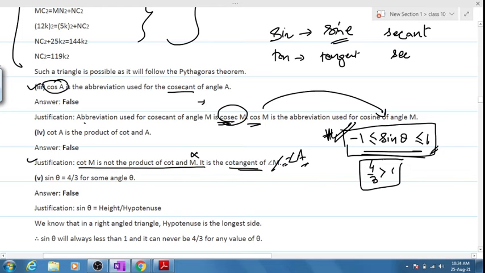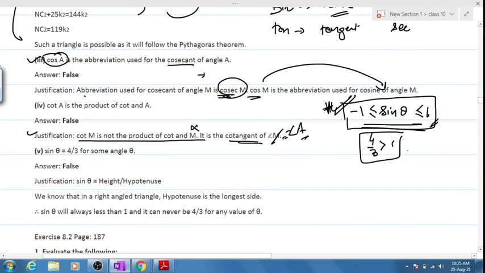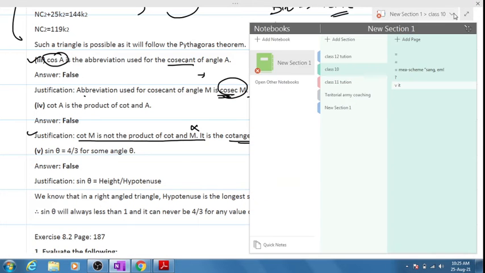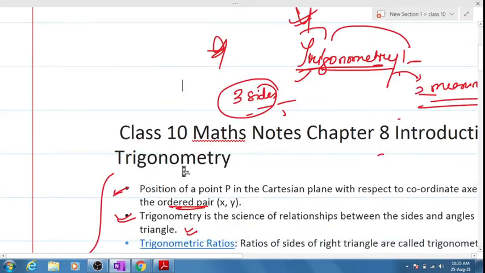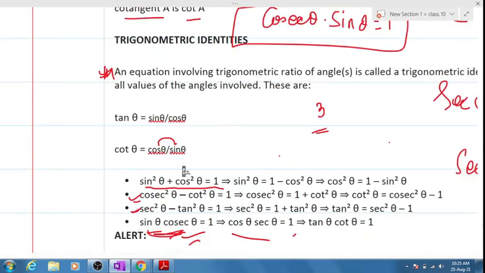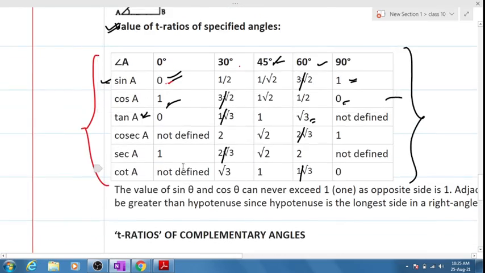Done? Yes, sir. Now we are done with exercise 1. Is it clear? Now I believe that you all have copied down this table. Yes or no? Yes, sir.